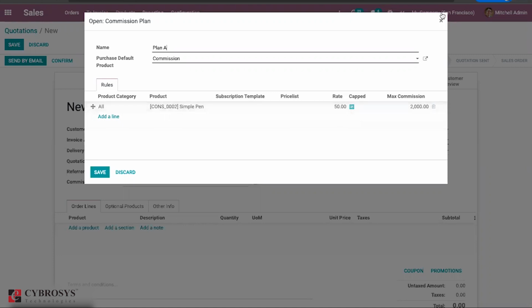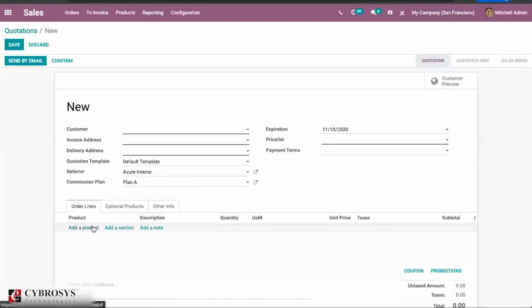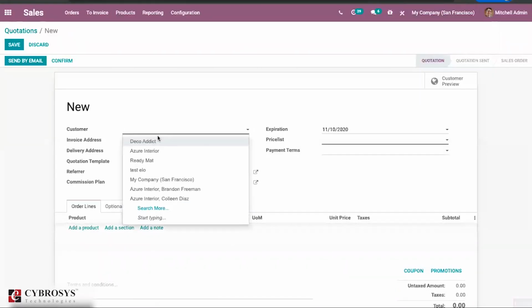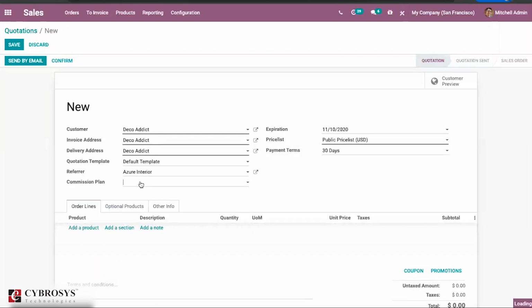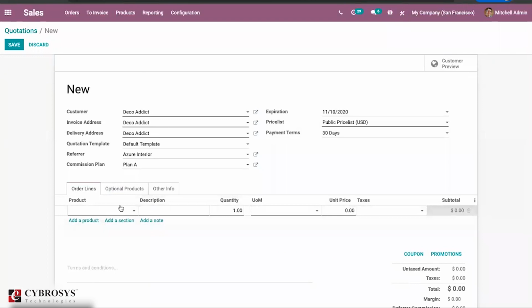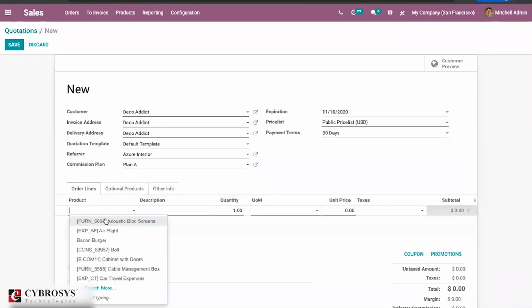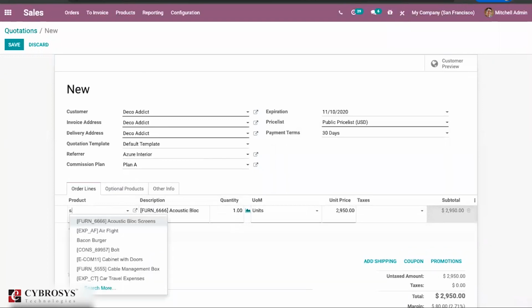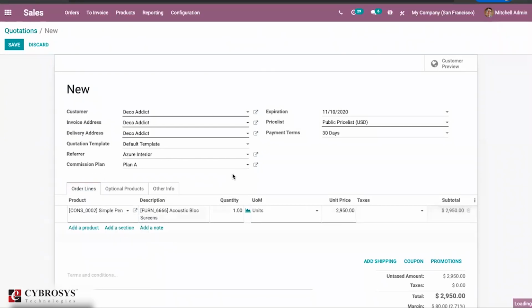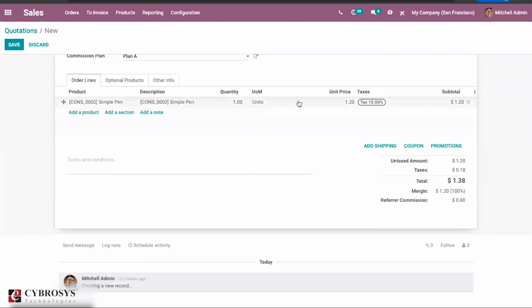Once you have set the commission, whenever you are adding a product to this particular quotation, you can find the commission for that particular quotation.